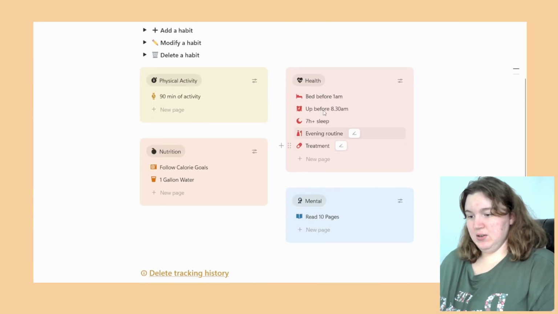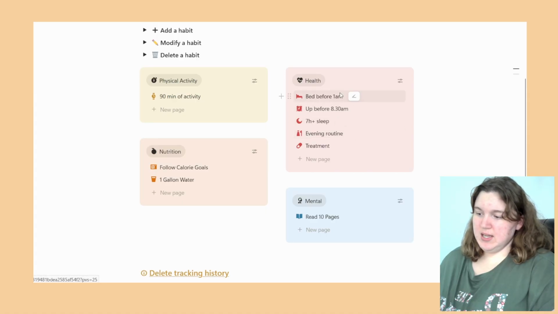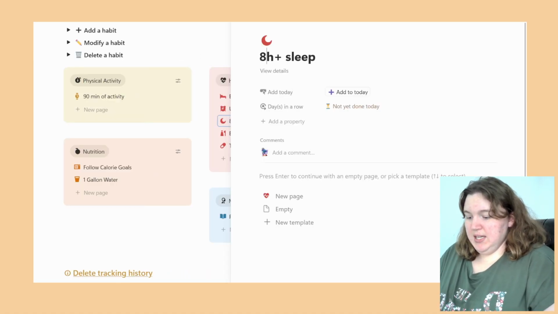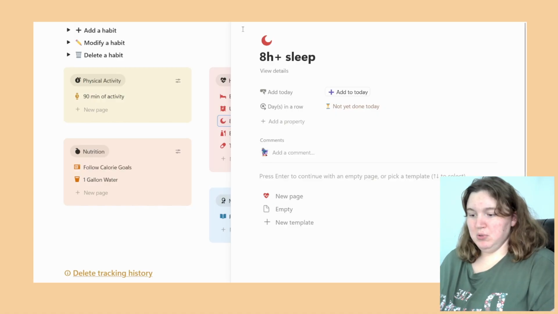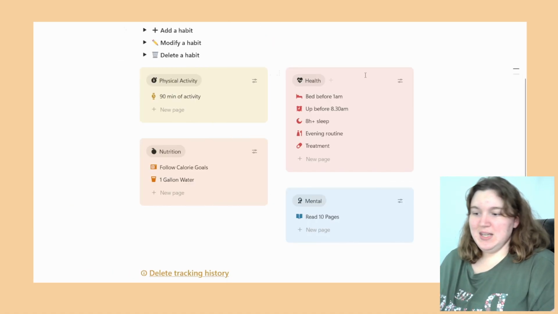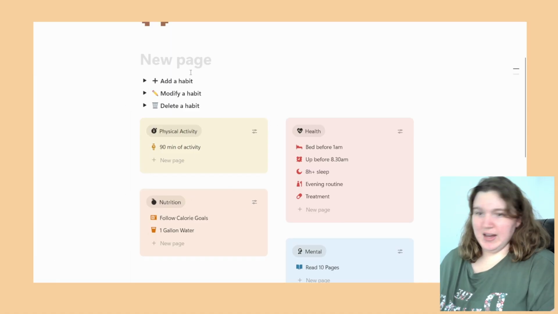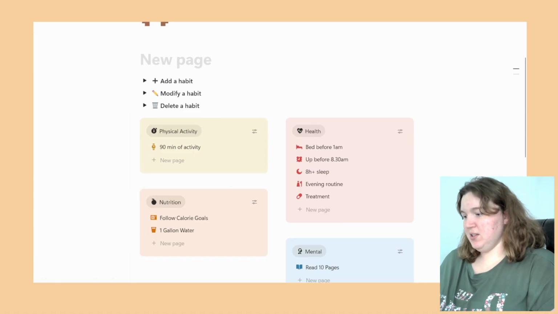You can see a few more of these goals that I have. Read 10 pages a day, follow my calorie goals, a gallon of water, evening routine, get 7 hours or more of sleep. I'm going to change that to 8 hours. 7 is more doable to me, I think, but you know, I need 8 hours of sleep. So yeah, and I may add or change this as the new year gets closer.